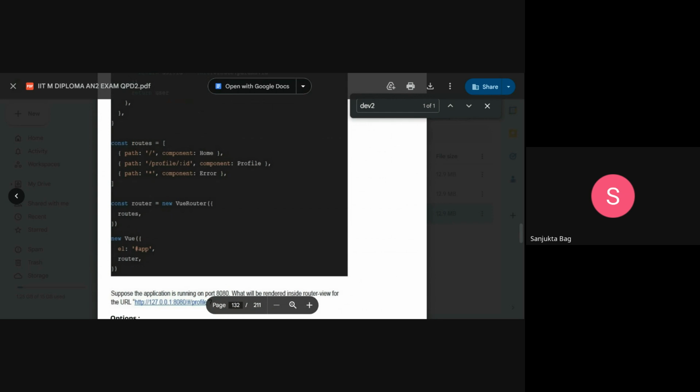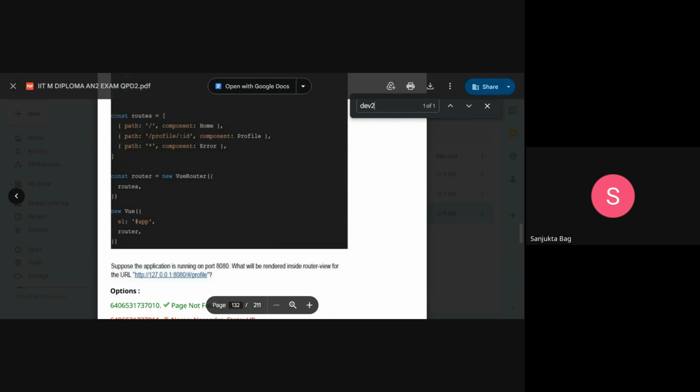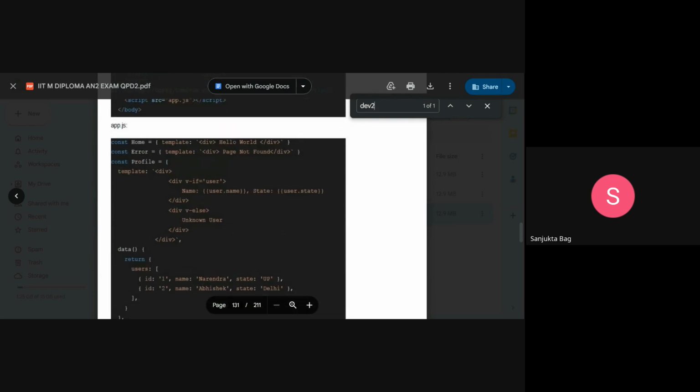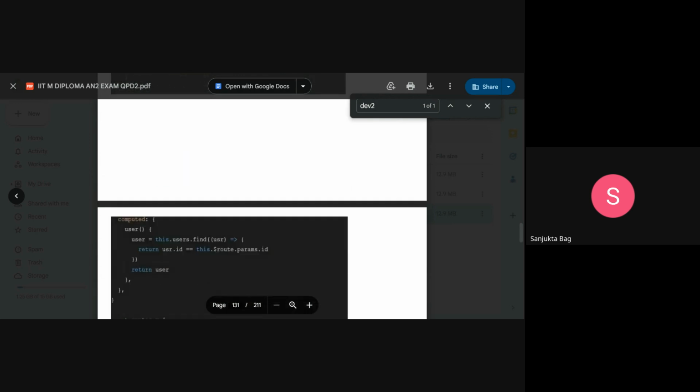Profile alone is not given; along with it some ID is given, where the ID is not mentioned, so we cannot select this. Anything which does not match, we will select the last one, usually the star. The component is error. We go to the error component, and the template rendered will be page not found. So if the path is not matching, this particular template will be rendered on the browser.